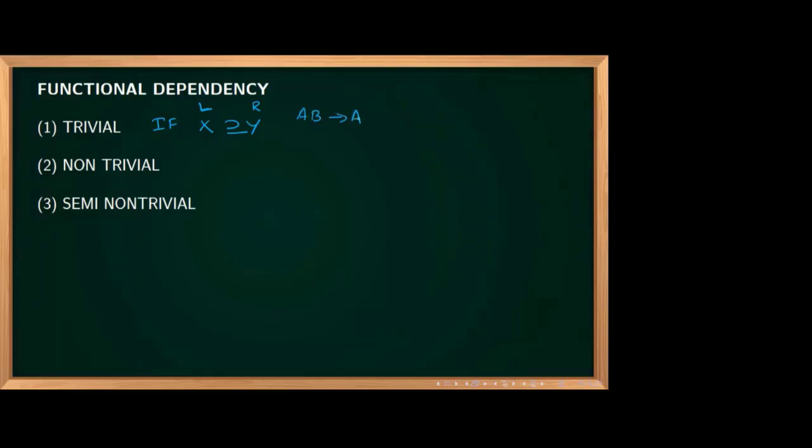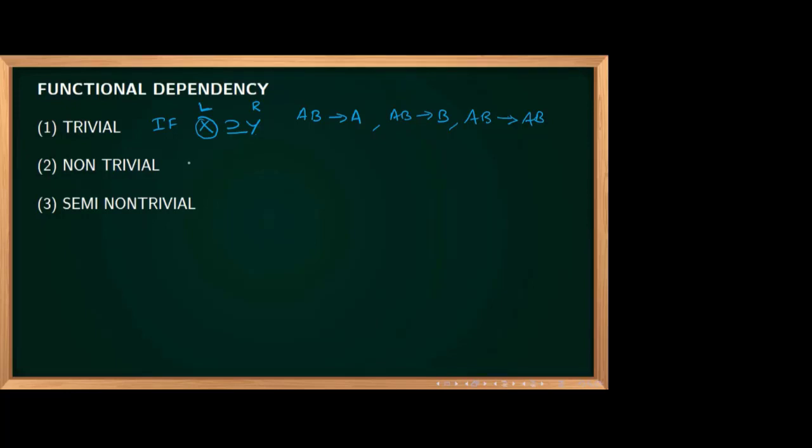AB determine A. Is it trivial or not? Can I see some yes or no? Yes, AB determine A is trivial. Then AB determine B is trivial. What about AB determine AB, is it trivial? Yes. So this kind of functional dependencies are known as trivial. That means the left side will be always a superset of right side.